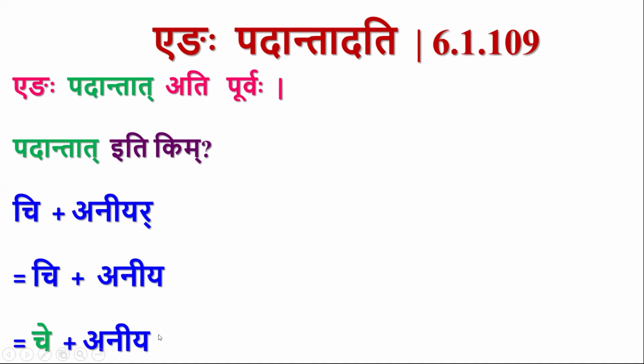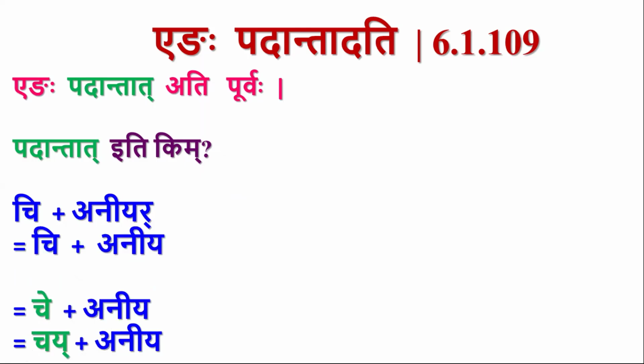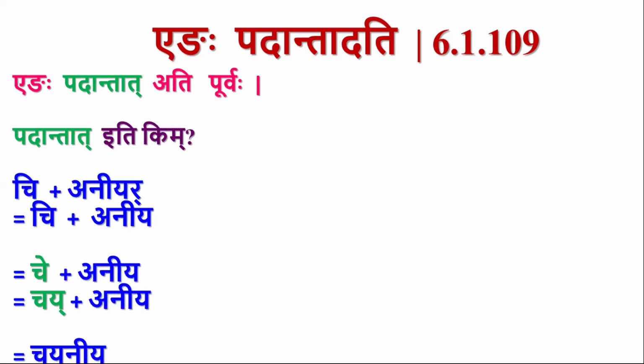So the utsarga sutra was echo yavayavaha. By echo yavayavaha we have ekaratya ayadesha. So it is chai plus aniya, chayaniya. So chayaniya is the form.